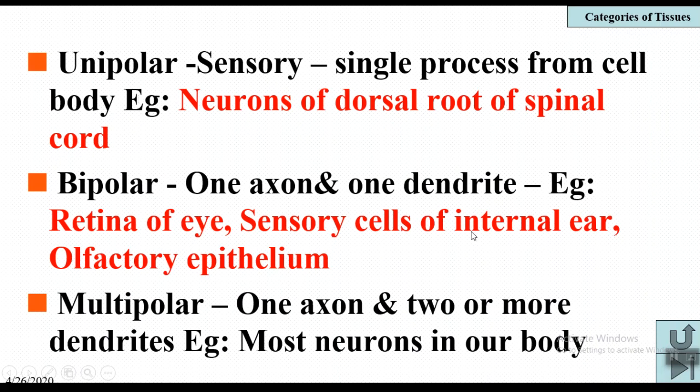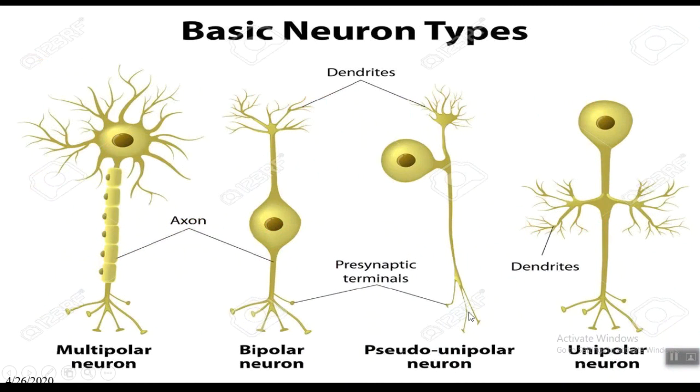Coming to the second type of neuron, bipolar neuron. Bi means two poles. That's why they are called bipolar neurons. One pole is the axon, and the other pole is a dendrite. Example, the retina of the eye. Here you can see a bipolar neuron.